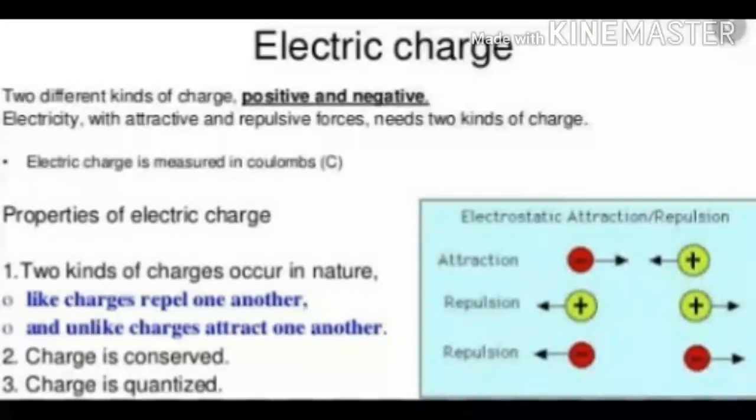Electric charge. Electric charge is the property of matter which is responsible for electrical phenomena. Electric charge exists in two forms, positive electric charge and negative electric charge.